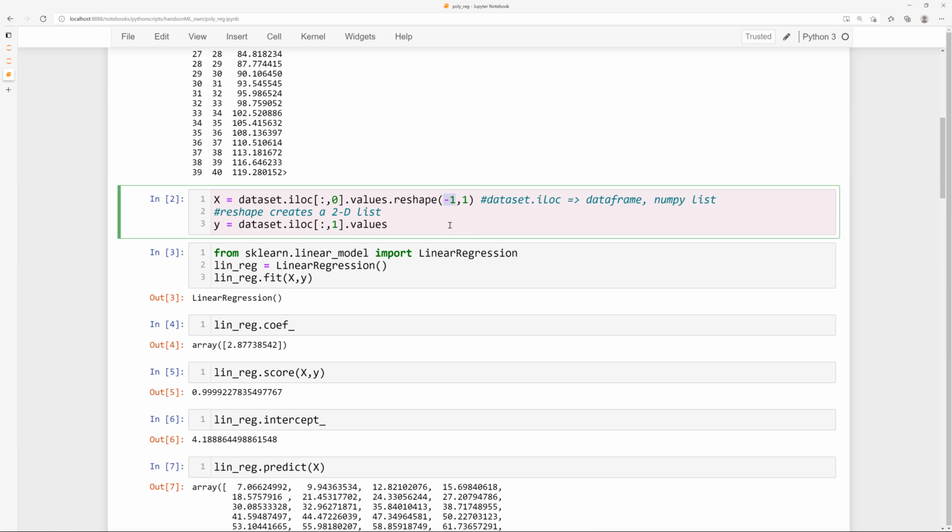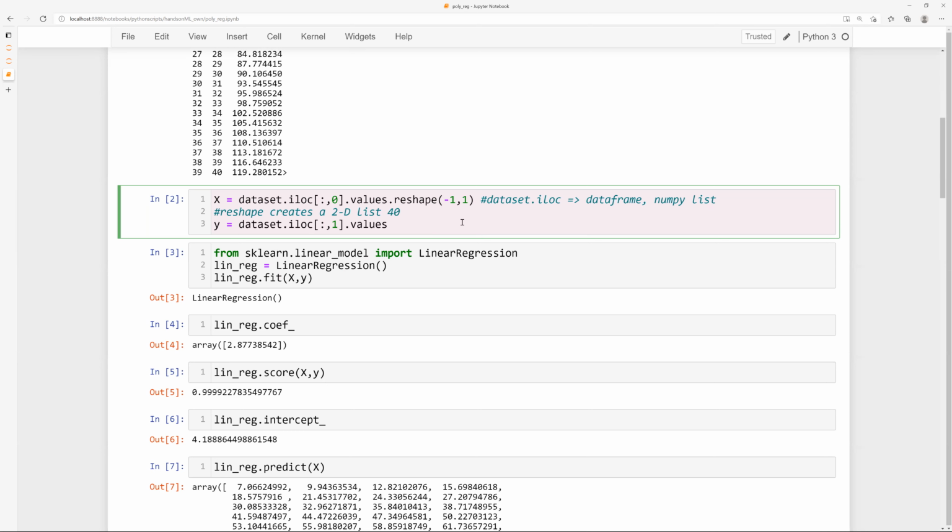But what -1 does is that it calls a special function that reshapes your data in whatever is the most logical way, assuming that you have how many columns? One column. Okay, so it will reshape your data automatically. I have already specified that there should be only one column, so how many rows will I have now? 40 rows. Yeah, 40 rows.